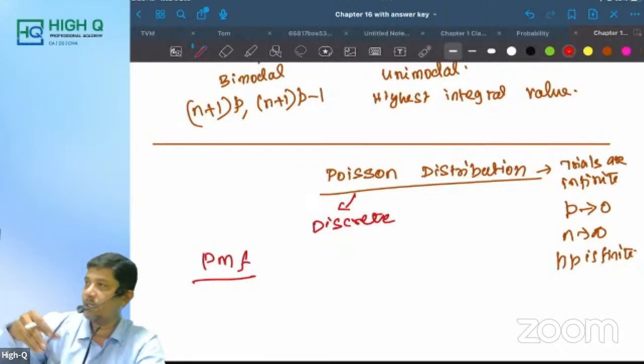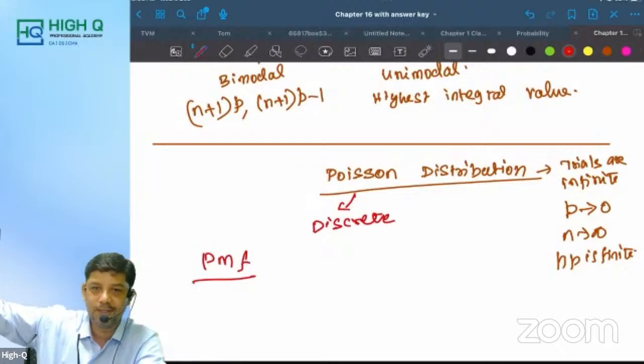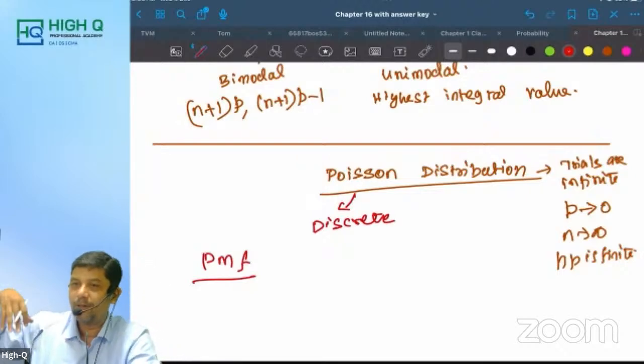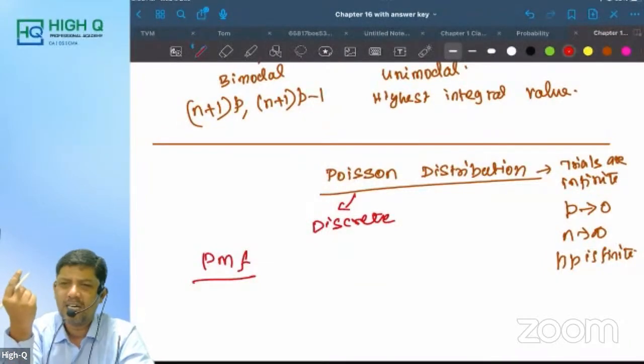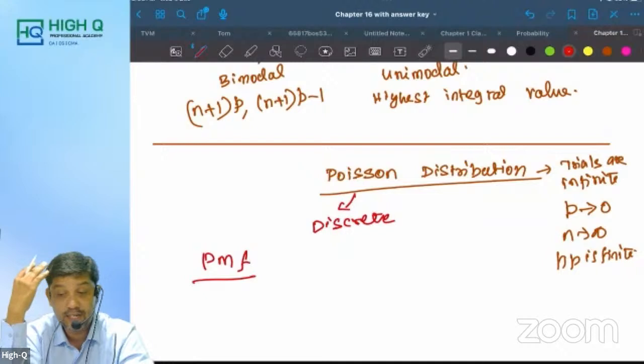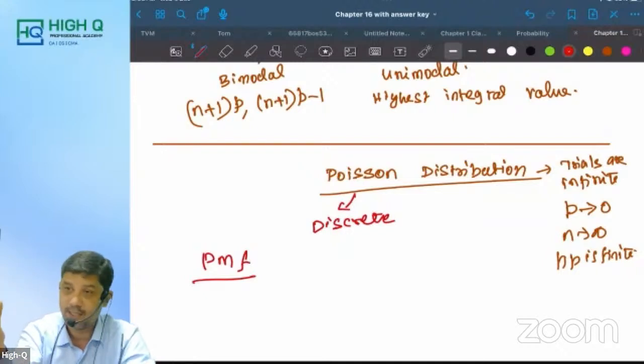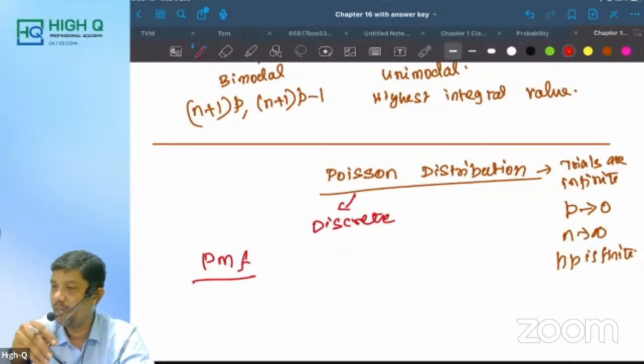Sometimes what happens, on our Govindan road, people are crossing the road. Every day 1,000 to 2,000 people are crossing. How many accidents may happen? Hardly one. Sometimes out of 10,000, one accident can happen. Am I right, madam? So it is a very, very small number. In that case, we have to use Poisson distribution.